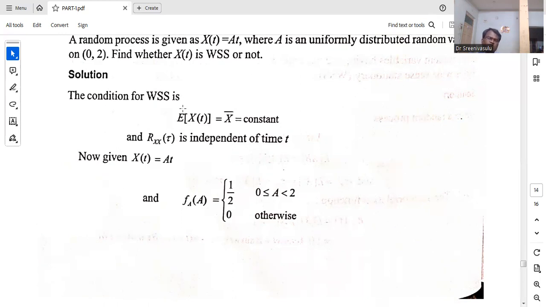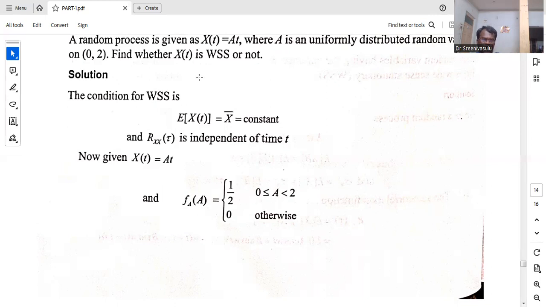Now, what is the probability density function for the uniform density function? So if you see that uniform density function, it has been given that A is the variable instead of x. We are going to write f of a is equal to 1 by b minus a. What is the b here? 2. What is the a? 0. So 1 divided by 2, within the interval 0 less than or equal to a less than or equal to 2, and it is 0 otherwise.